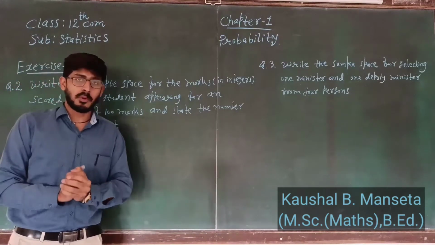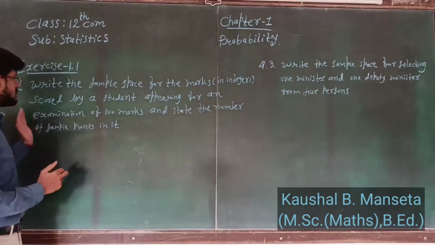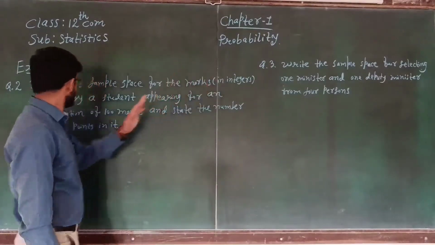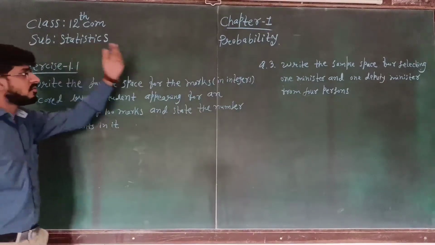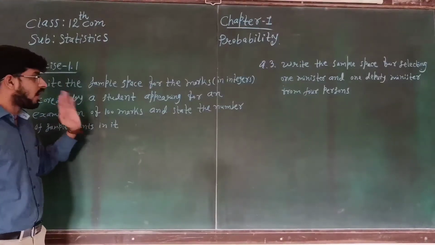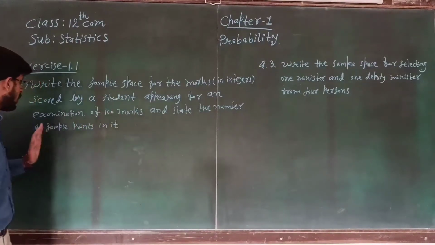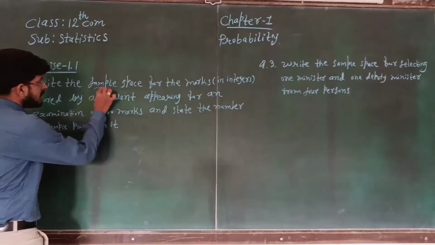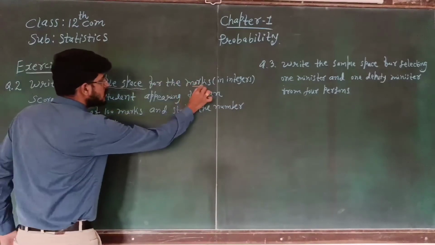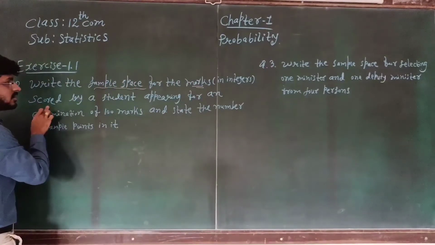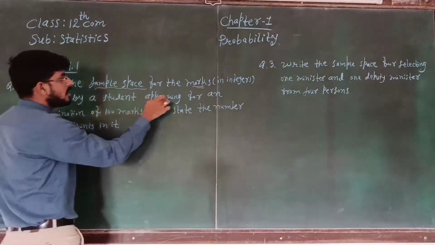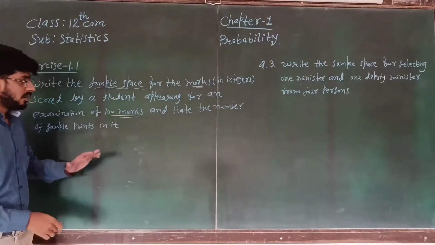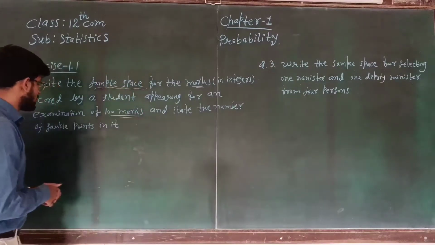Chapter number 1, probability, exercise 1.1, question number 2. Write the sample space for the marks in integers scored by a student appearing for an examination of 100 marks and state the number of sample points in it. So here, make a sample space for the marks in integers scored by a student appearing for an examination of 100 marks. Keep in mind 100 marks, and state the number of sample points.